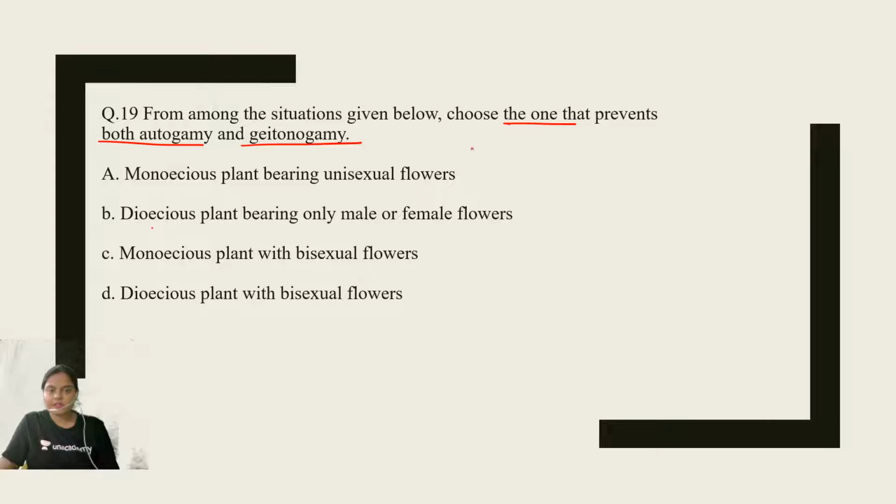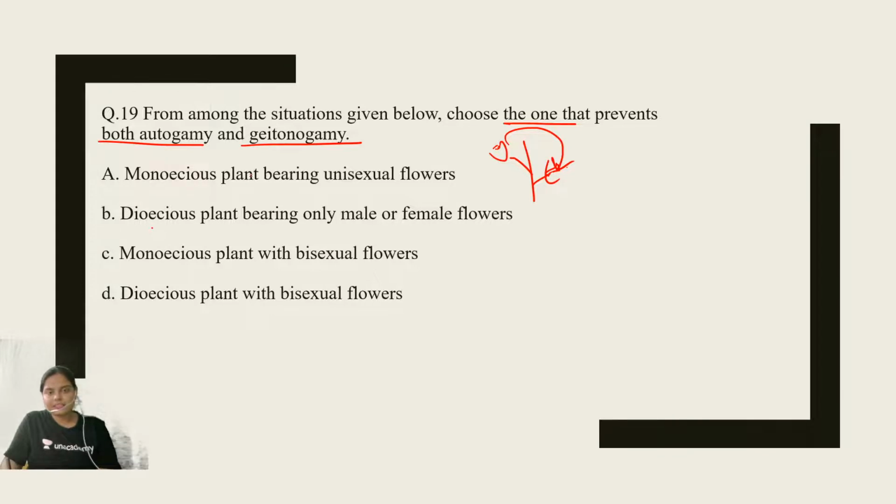From among the following situations, choose the one that prevents both autogamy and geitonogamy. Autogamy is self-pollination. Geitonogamy is also self-pollination, but it is genetically self-pollination. When two flowers are present on the same plant and pollen grains from one flower fall on the stigma of another flower, this is geitonogamy, right? This is geitonogamy. The correct answer to this question will be,